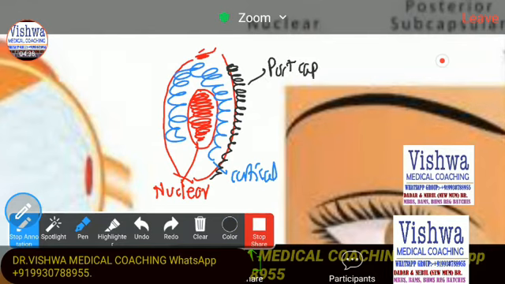Meaning, where is the opacity? In the posterior capsule. So depending upon which location of the lens is having opacity, we have several classifications. Of course, all of those are acquired cataracts. All of those are not congenital cataract. So the central portion has the nuclear, the peripheral portion the cortical, and in posterior capsular only the posterior capsule is going to get affected.